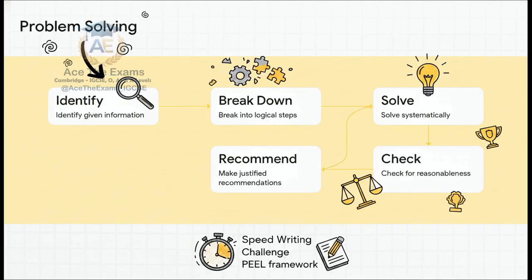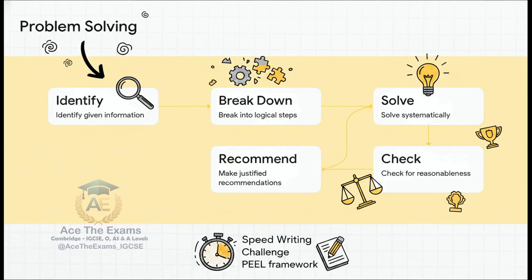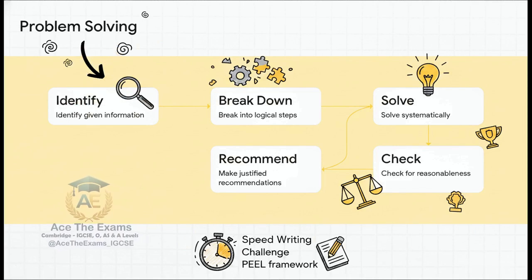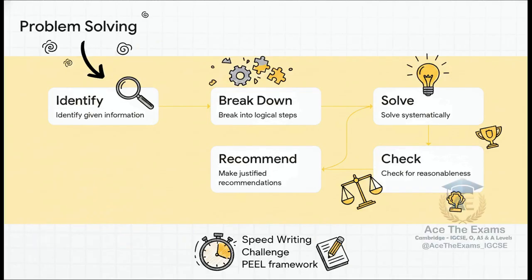So let's move to Challenge 3, speed writing. Imagine you have 30 seconds on the clock. How would you rewrite Sam's terrible sentence using the PEEL framework we discussed earlier? Think about making a point, providing evidence, giving an explanation, and linking it. A truly top-tier grade A response would sound exactly like this.